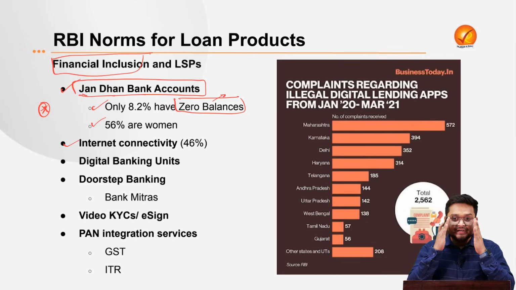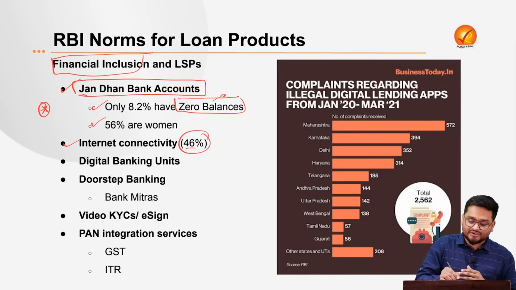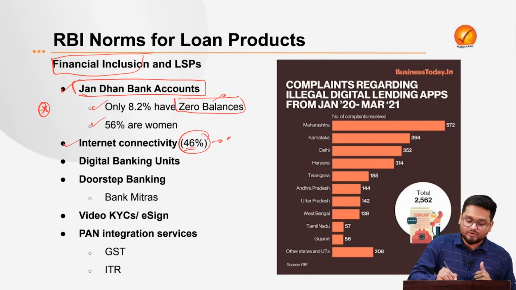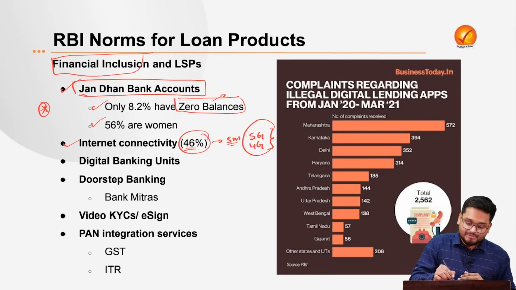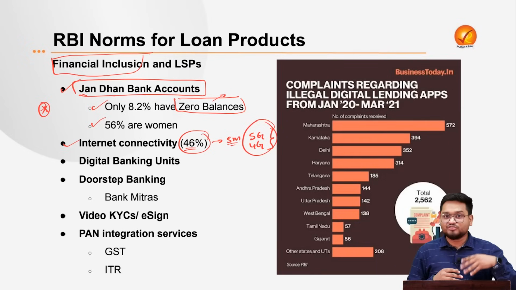Next, we find that internet connectivity within the nation has also improved to around 46%. When we talk about internet connectivity, we are talking about the spread of smartphones and the popularity of 5G and 4G connectivity among the people. When people have these services, they can use financial services, apps like UPI apps, loan service provider applications and websites more efficiently. And this is also seen as of now.